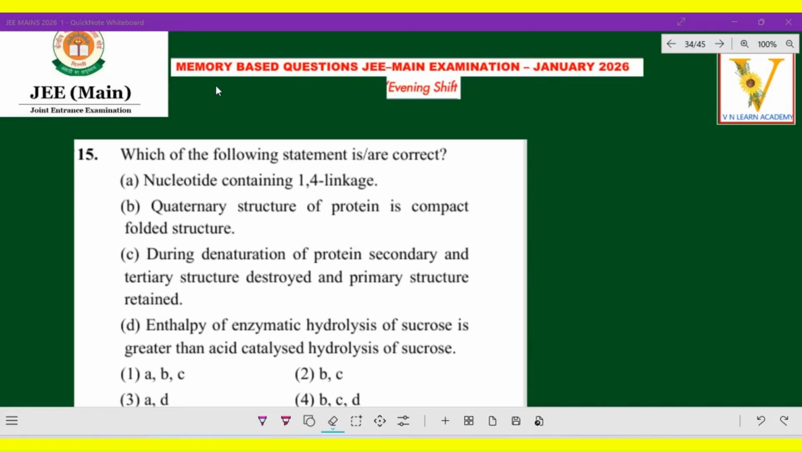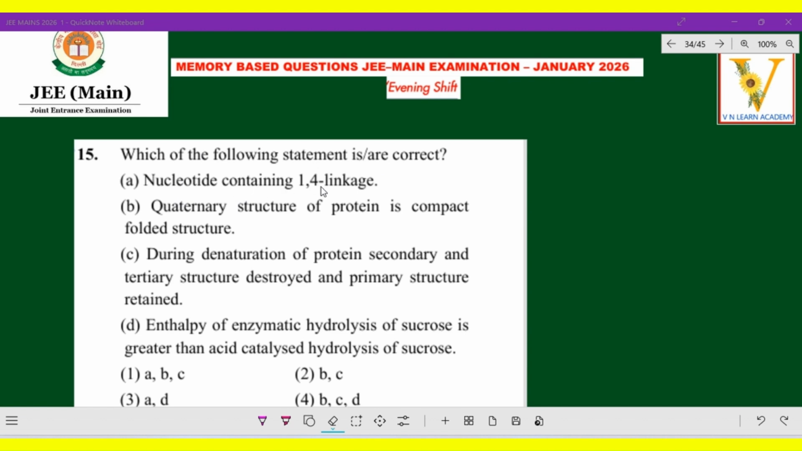Students, today we are going to discuss the remaining questions from JEE Mains 2026, 21st January evening shift. Let us check. Okay, now the first question: which of the following statements is correct?